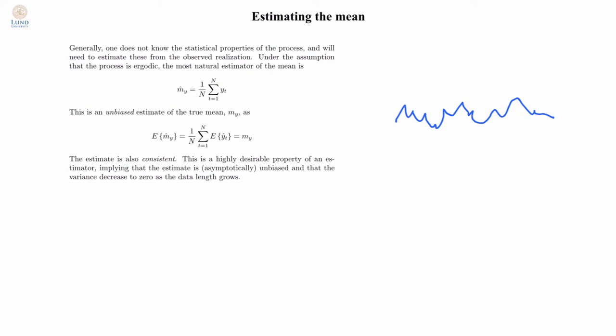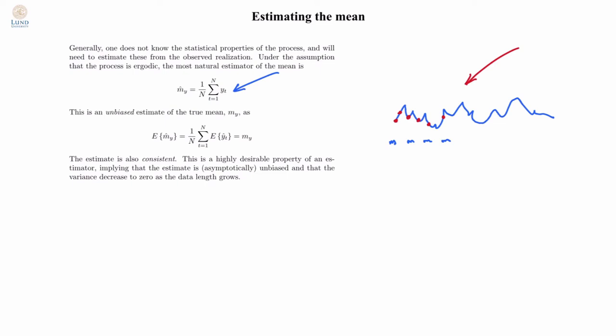So if this is a realization of a stochastic process, I assume that the stochastic variables that I assume at every given time point actually has the same mean, but of course I see fluctuations in the observation I observe. But each one of them will have the mean m. Assuming that the process is ergodic, that is, that it is possible to compute the mean, you estimate the mean as the average of the realizations in this way. And it makes perfect sense since you are assuming that each one of them has the mean m, so therefore if you average them you think that that is the value.